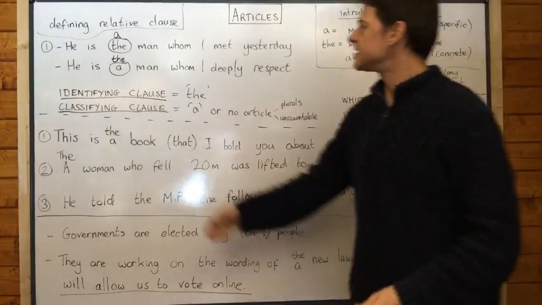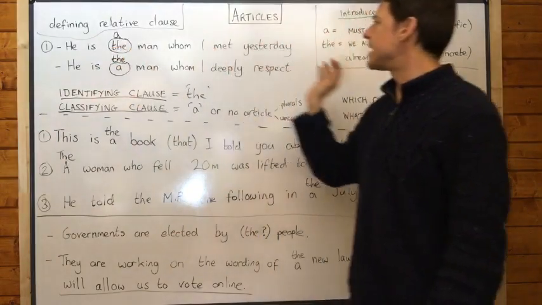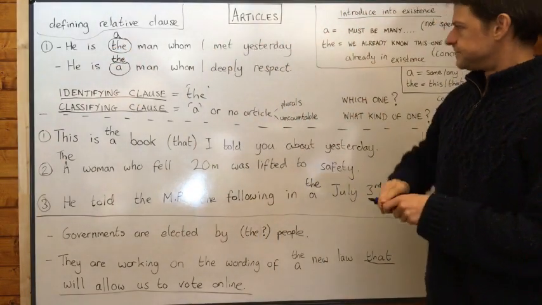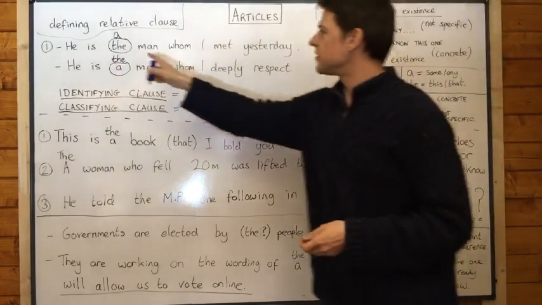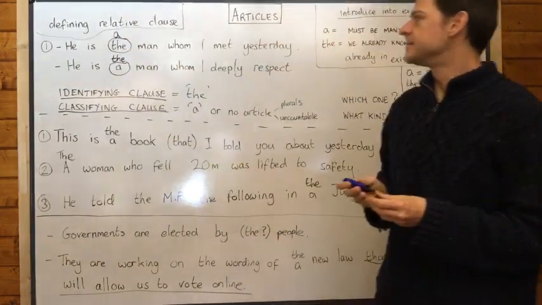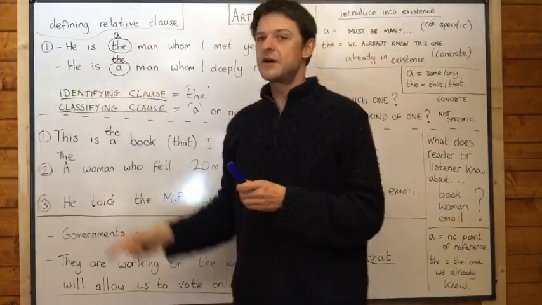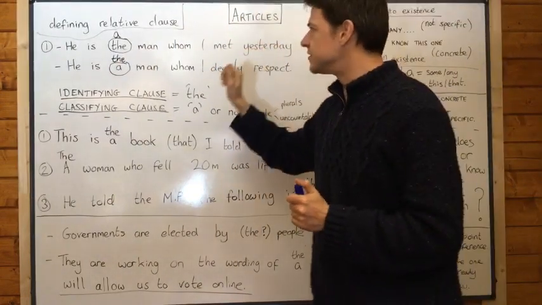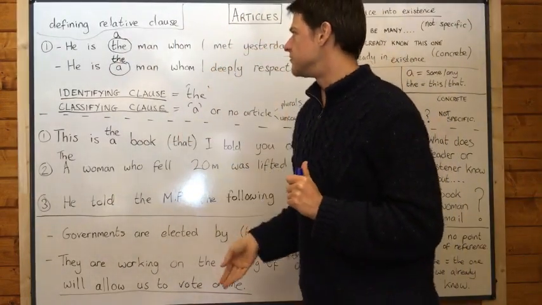So if we take the first sentence, he is the man whom I met yesterday. It's most likely that you'll use the here, because the refers to someone who the listener is already aware of.